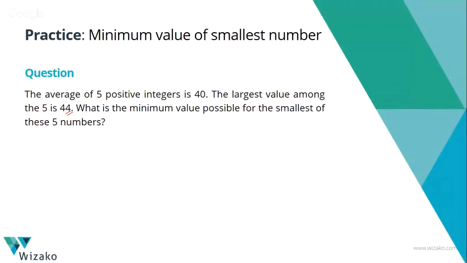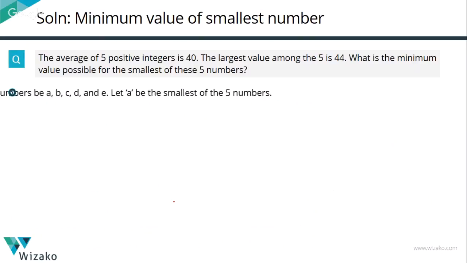But I think we've taken a minute. Let's see how to go about it. Let's just understand what information is given. Let's assign variables to these 5 numbers. Let them be A, B, C, D, E. And for want of a better one, let's make A the smallest of these 5 numbers. Our objective is to find the least value possible for A.